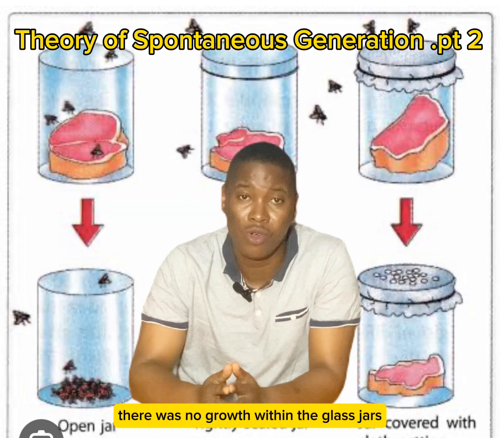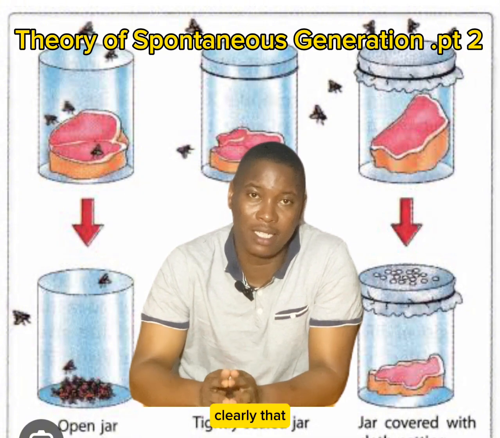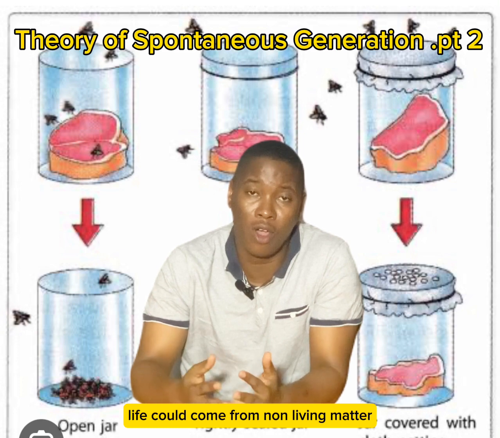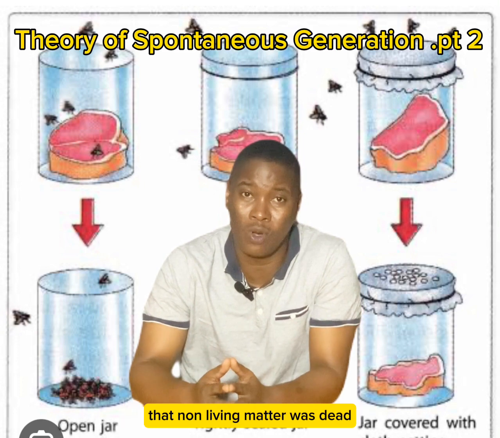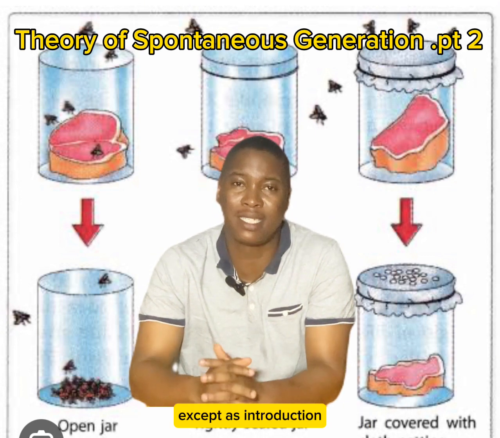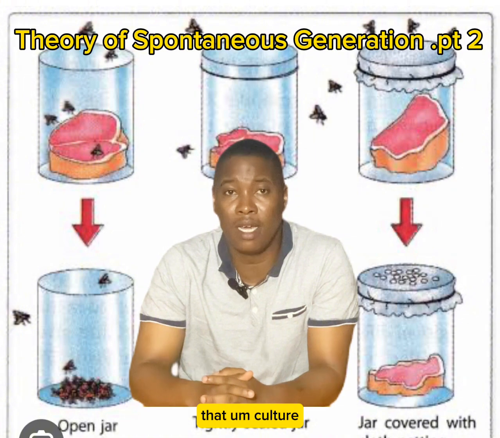There was no growth within the glass jars. This showed clearly that there was no way that life could come from non-living matter, that non-living matter was dead, and that there's no way life can come from non-living matter except through the introduction of life into that culture.